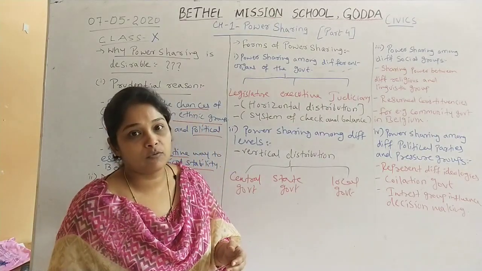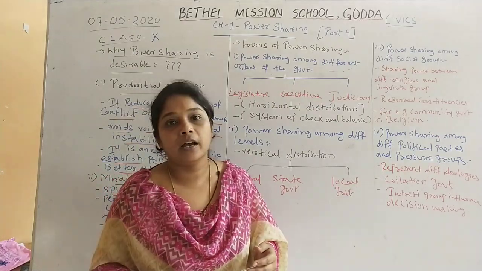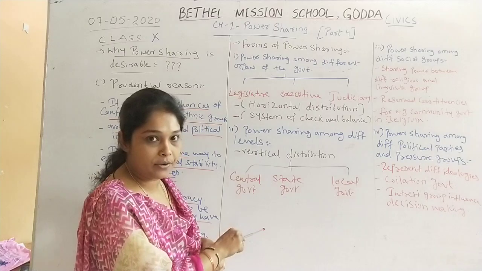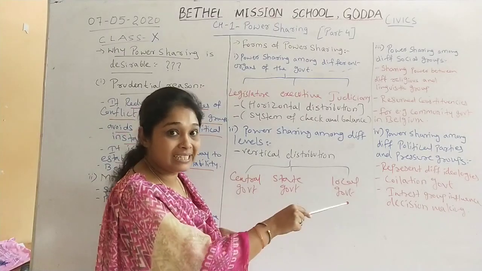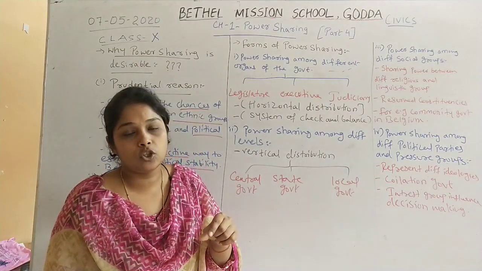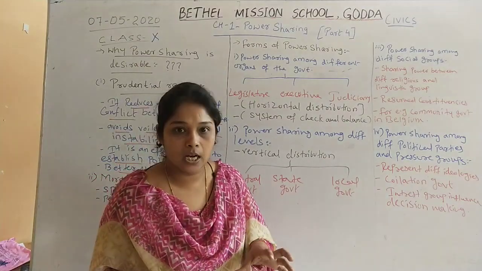As in the Belgium case we have seen, Belgium divides its government into 3 levels, that is central government for the whole country, state government for each state in a country, and local government for each small region or local place in a country.